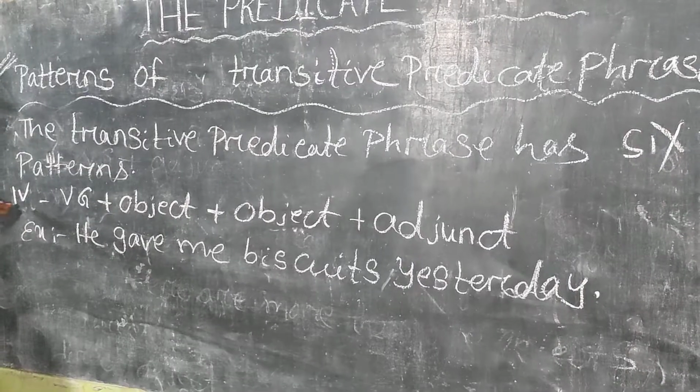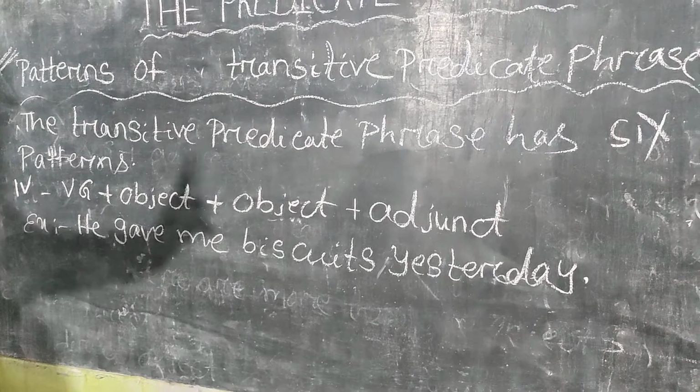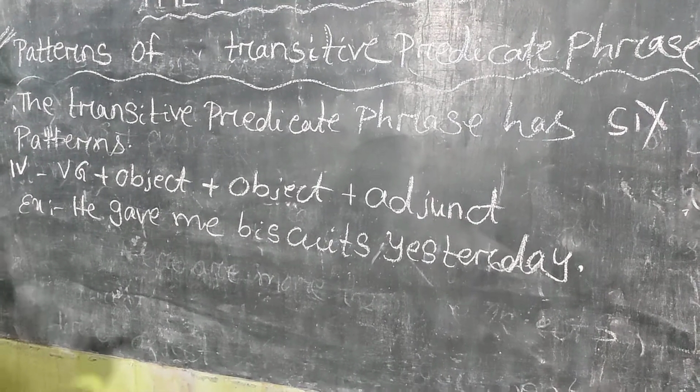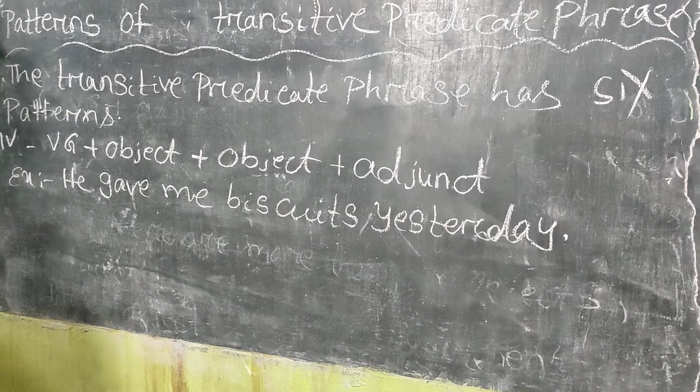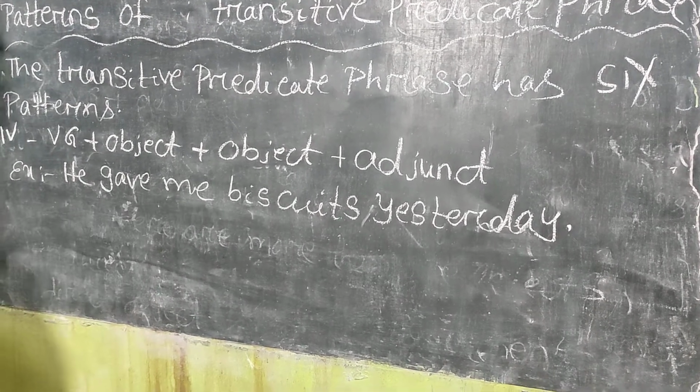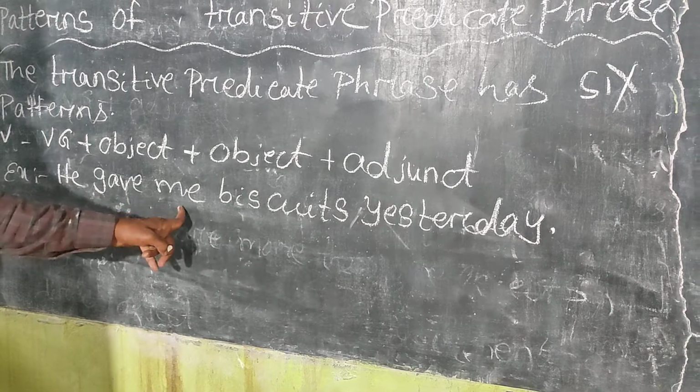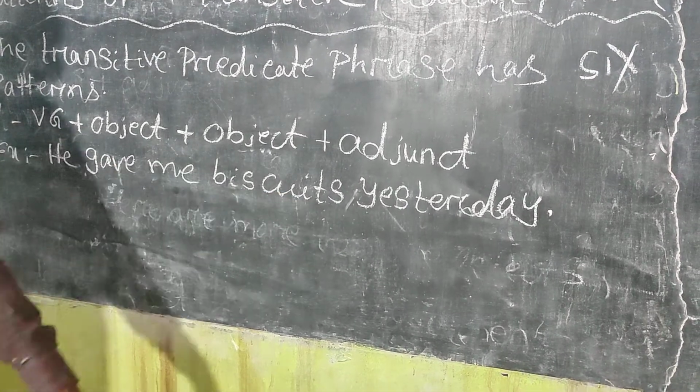Now, pattern number 4 of a transitive predicate phrase, and it is BG plus object plus object plus adjunct. He gave me biscuits yesterday. Gave BG, me object, biscuits object, yesterday adjunct.